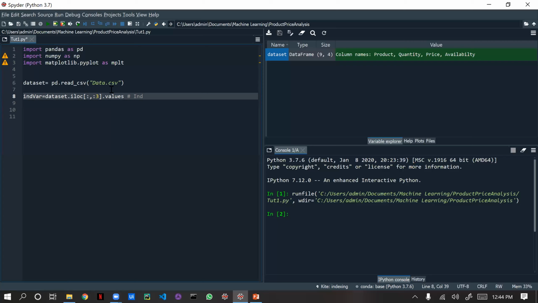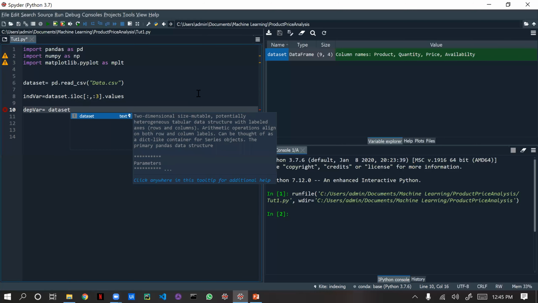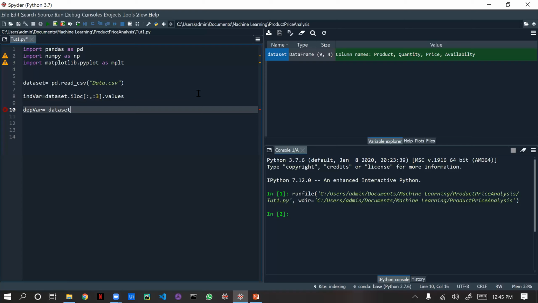Let me put a comment here: independent variable. Okay, first we'll do this, then we are going to create a dependent variable equal to dataset, the same way. We need to put index location, dot iloc of.